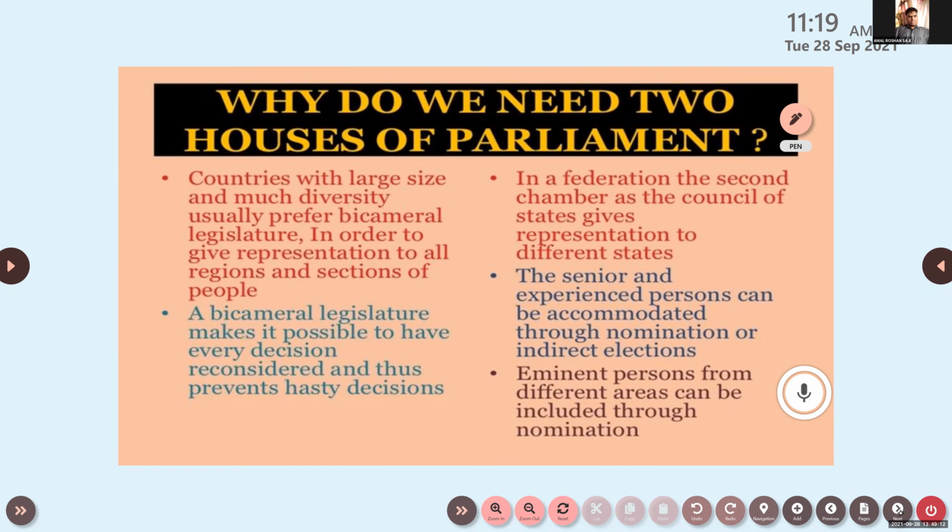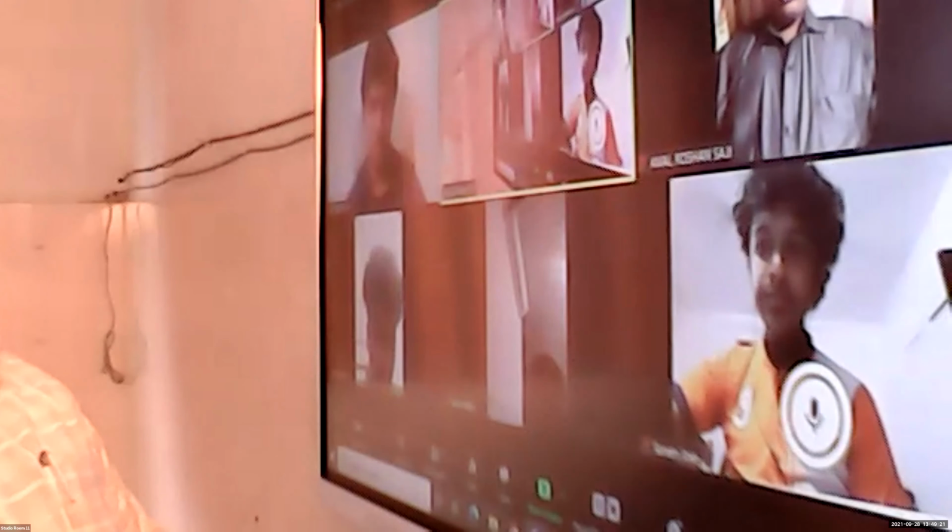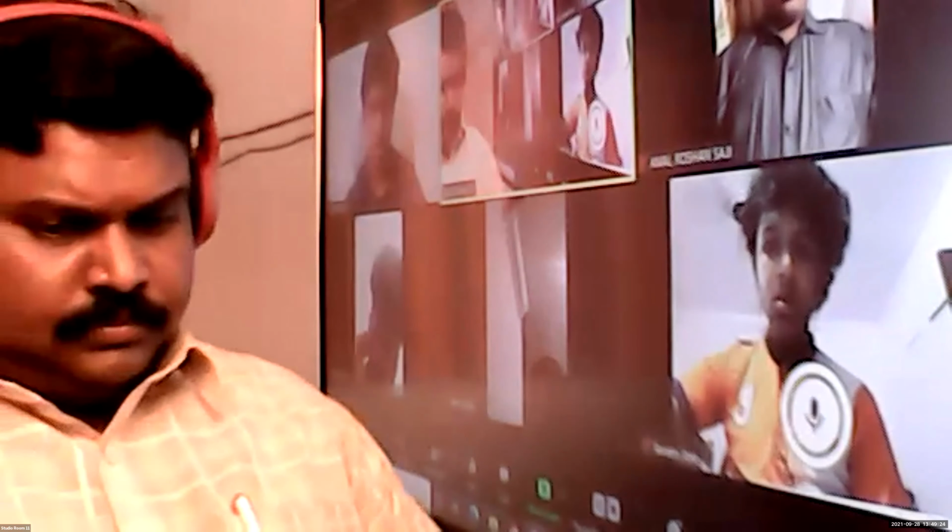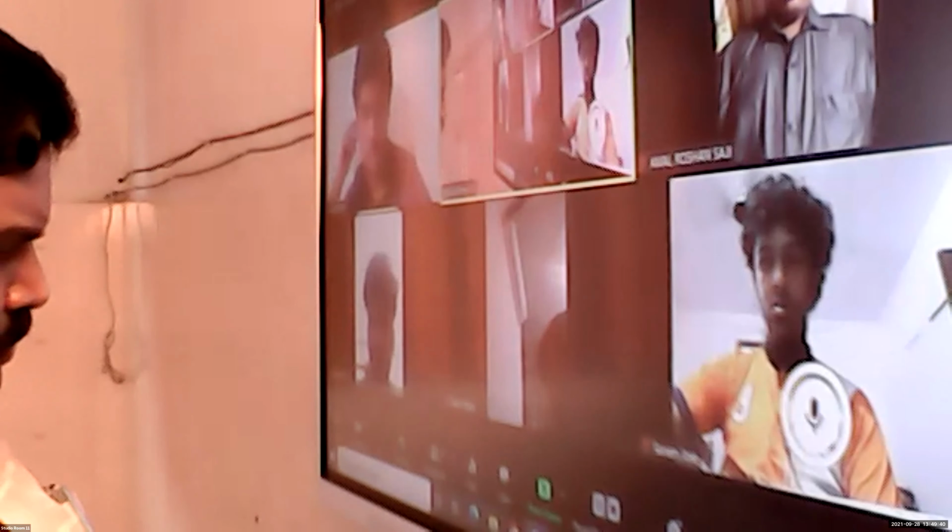Next question, we already discussed that. Why do we need two houses of the parliament? So tell me, what is the reason behind that? Abhilash, why do we need two houses of the parliament? Sir, if the population or the size of the country is very large, then for better organization of priorities, it is useful. And power also is shared. Also, due to the same reason, people need more representatives in that case. So two houses are necessary.